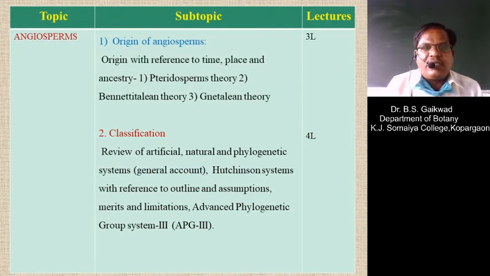Then the next group of the Spermatophyta or the phanerogams is the Angiosperm. The name itself indicates that Angiosperms are the group of plants in which the seeds are enclosed. Angio means closed, and sperma means seeds. The seeds are enclosed inside the ovary, or the seeds are enclosed inside the fruit, so they are known as the angiosperms.